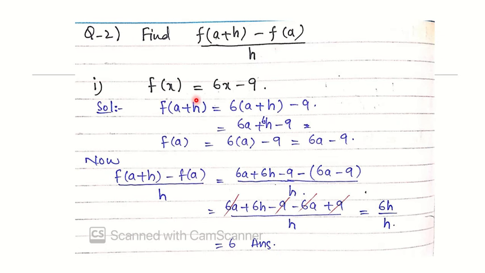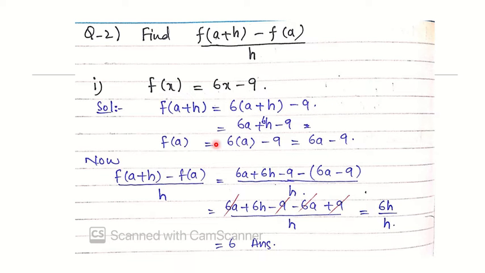Question number 2: we have to evaluate the value of this function, which is f of a plus h minus f of a over h. The function is given, f of x equal to 6x minus 9. First of all, we will find the value of this function at a plus h by just putting a plus h in this function against x. So f of a plus h becomes 6 into a plus h minus 9. Simplify these terms and it will be equal to 6a plus 6h minus 9.